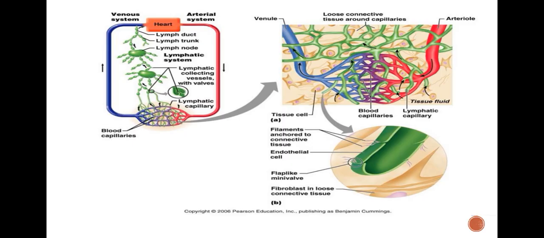So there are two kinds of separation: the venous system and the arterial system. Heart, lymph duct, lymph trunk, lymph node, lymphatic collecting vessels with valves, lymphatic capillary and blood capillaries. Venule, loose connective tissue around capillaries, arterioles, blood capillaries, and lymphatic capillaries. Tissue cell, filaments anchored to connective tissue, endothelial cell, flap-like mini valve, fibroblast in loose connective tissue.